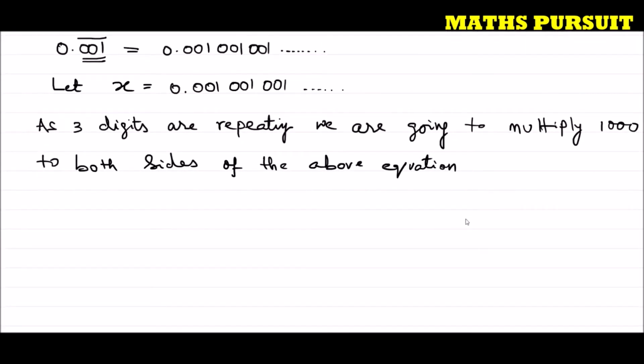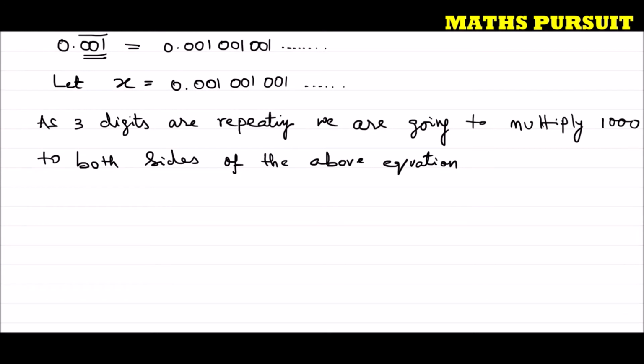So here as 3 digits are repeating, I am going to multiply 1000 to both sides of the above equation. The above equation is nothing but x is equal to 0.001, 001, 001. Now I can write x into 1000 is equal to 0.001, 001, 001 and so on, because it is repeating, into 1000. Hope guys this step is very clear to all of us.